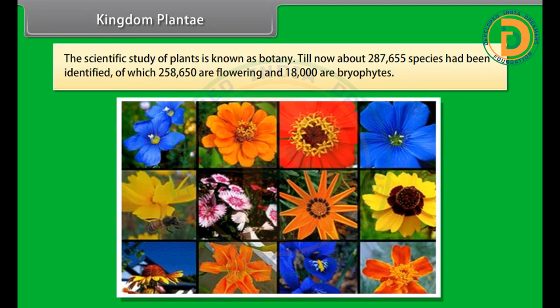Till now, about 287,655 species have been identified, of which 258,650 are flowering and 18,000 are bryophytes.